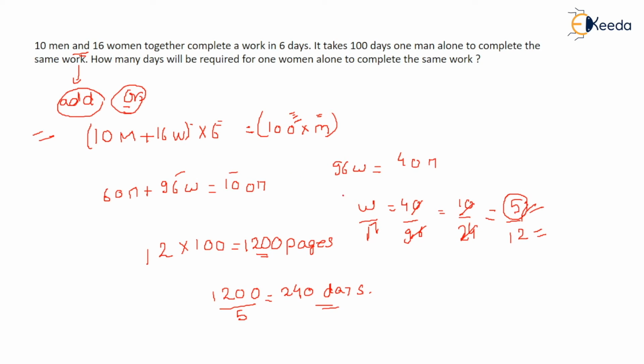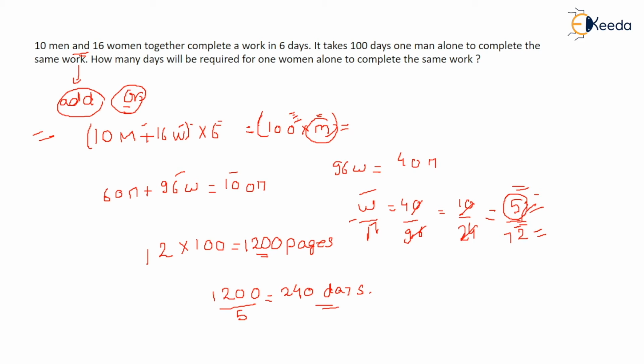And after solving, we come to know about the ratio, or the number of pages a female can write and a male can write. A female can write 5 pages, a male can write 12 pages, right? So it is asked in how many days one female can complete the work. So a female can write 5 pages in a day, a male can write 12 pages in a day, right? So here we got the equation where 100 into m. You can also put the value of m and w in this equation. The answer will remain the same, but this is simpler to solve.